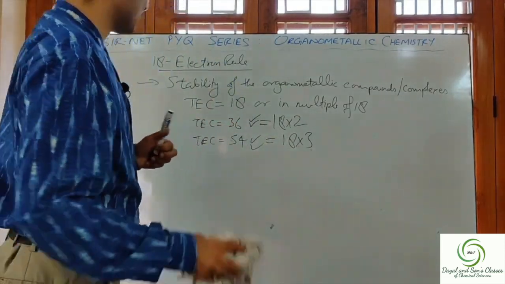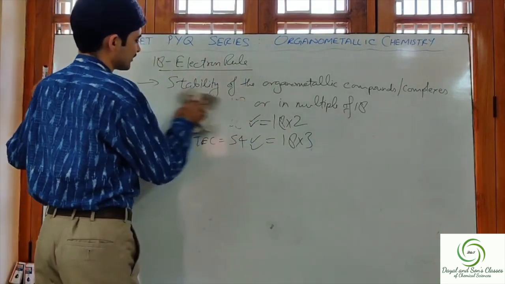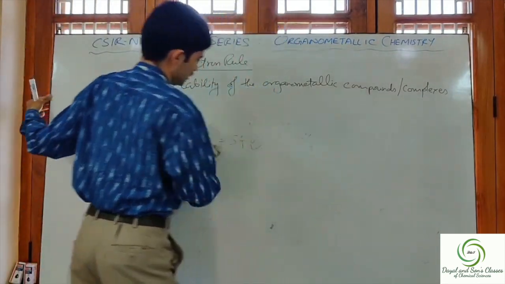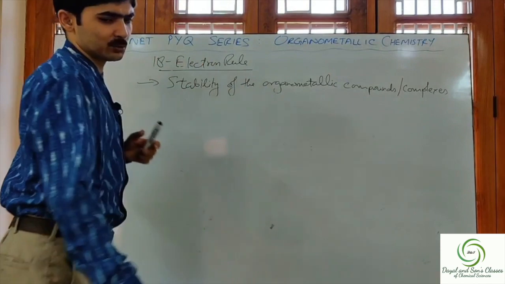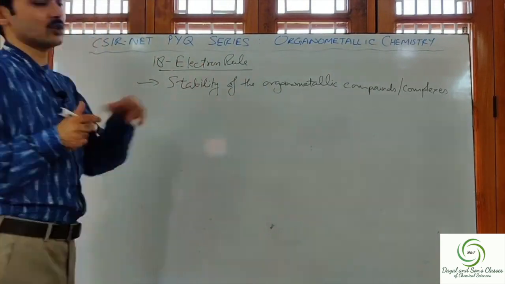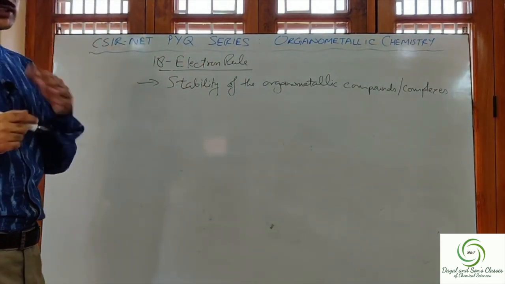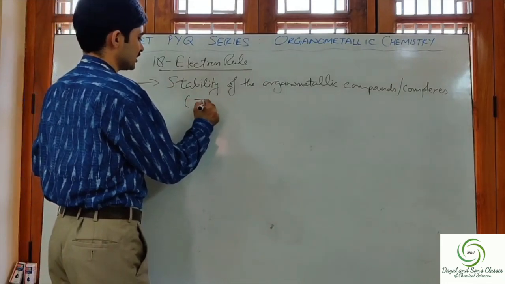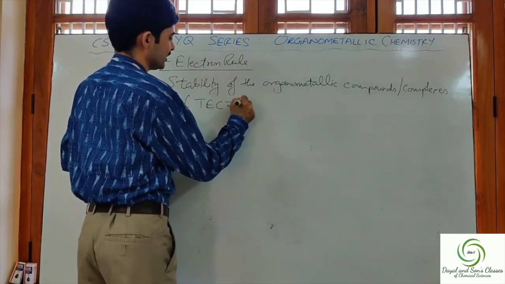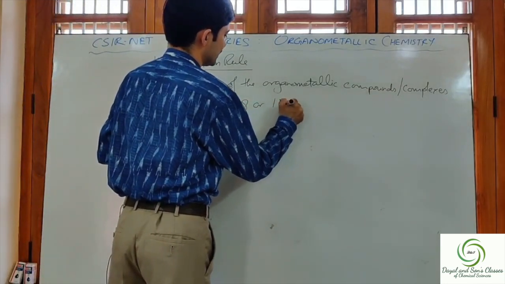Alright, now let us see what is the second information that we get from this rule. The first foremost information that we get from the 18 electron rule is the stability, for TC equal to 18 or 18 into n.